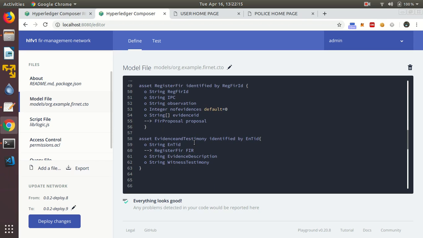Another asset is evidence and testimony. This asset will be used by the forensic department or either police department to enter the evidences and the witness testimonies against the registered FIR at a later stage.